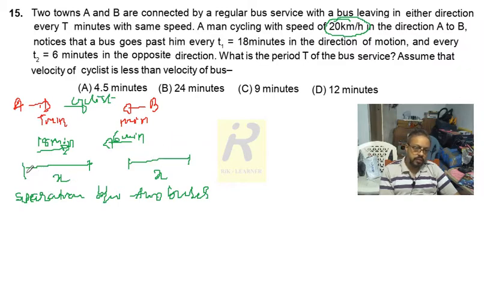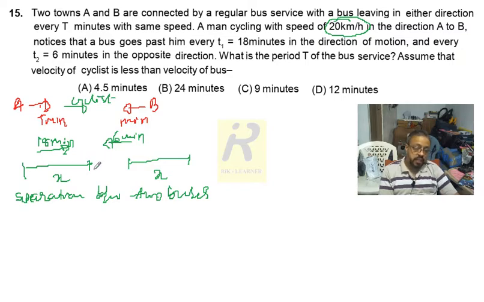So a couple of buses will always be at a separation x.